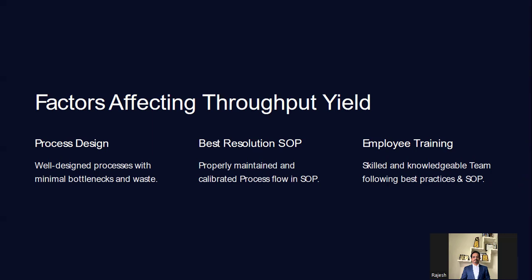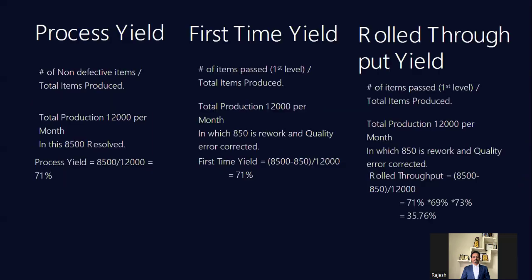So we have to go back and then train them on the SOP. And there are three things which we'll call process yield, first time yield, and rolled throughput yield. These are all very important terms to understand. I'll explain. I have an Excel, I can walk you through.